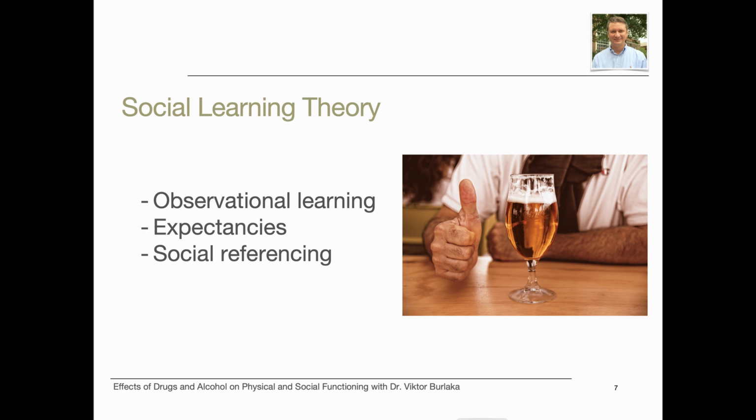Social learning theory. Social learning theory involves observing others' behavior and the consequences of others' behavior, and using these observations to guide one's own behavior. Research shows that children as young as 3 years of age are able to observe and learn patterns of alcohol use in their families. They also learn that when mother gets upset, she can have a glass of wine and calm down. This sets an expectancy associated with alcohol use. If upset, have some wine.